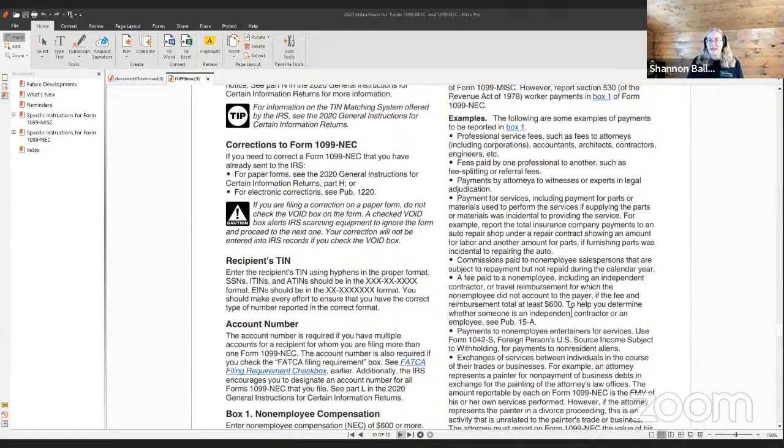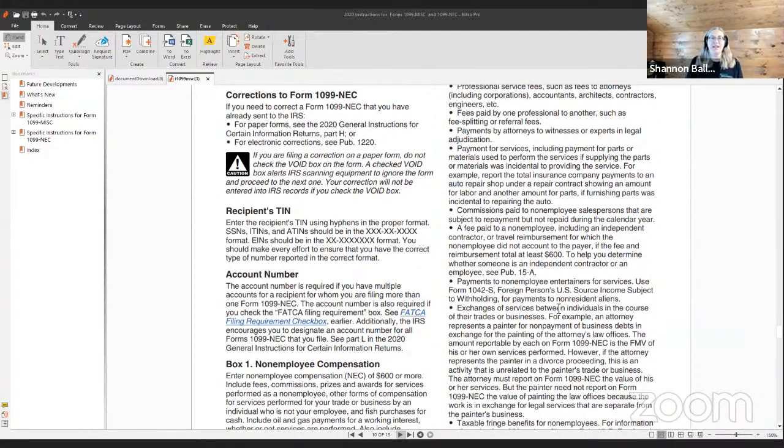Payments by attorneys or witnesses or experts in legal adjudication. Payments for services, including payments for parts or materials used to perform the services if supplying the parts or materials was incidental to providing the service.